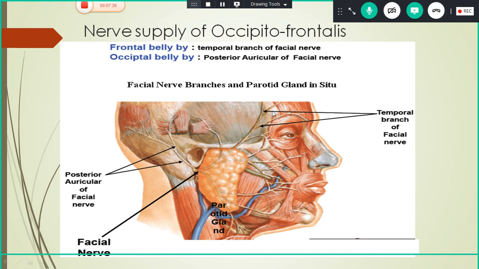Actually this picture shows the lateral view of the face with the parotid gland close to the external acoustic meatus here, and you can see the branches of the facial nerve that I will explain to you later. You can see the temporal branch supplying the frontal belly and the posterior auricular branch supplying the occipital belly here.